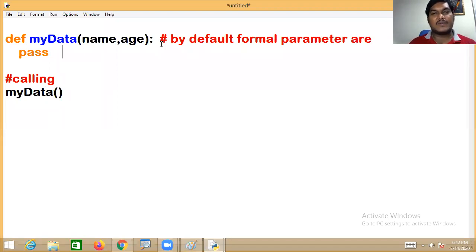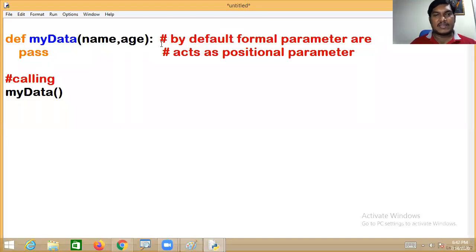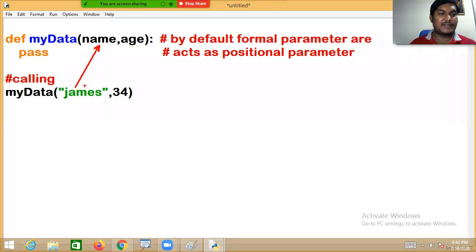act as positional parameters. That is the main thing. Now you can observe this. To call this function, we compulsorily need to pass two parameters. For the time being, I am passing James and an age of 34. As I said, the name James is taken into the variable name and 34 is taken into age.